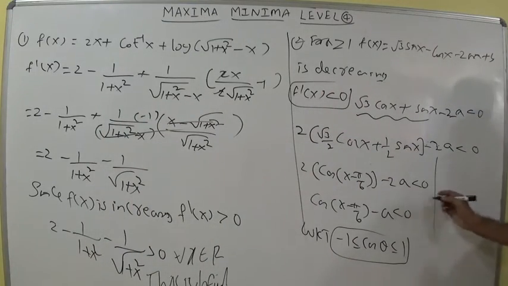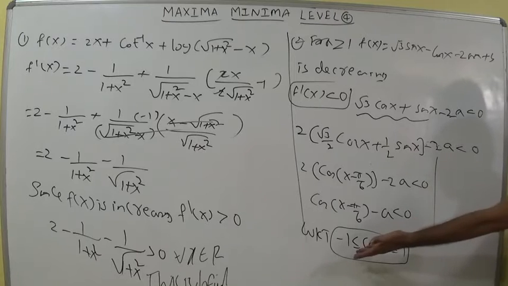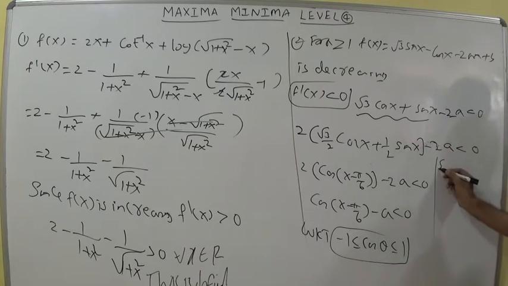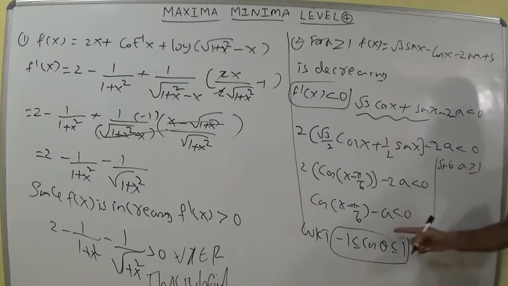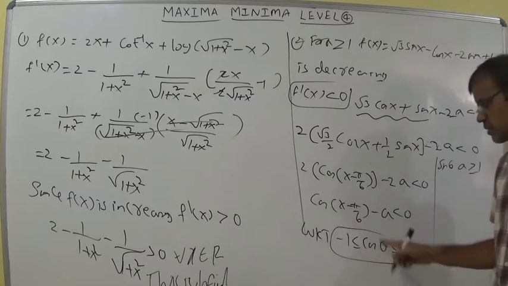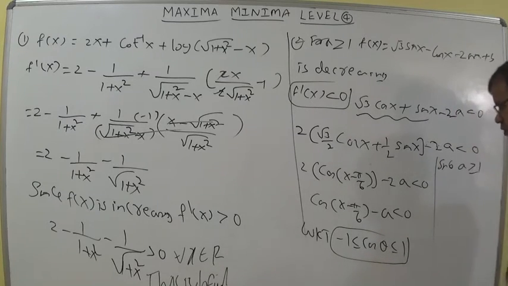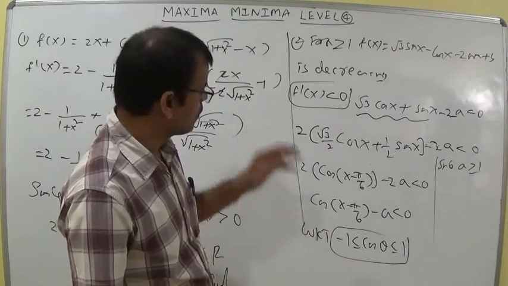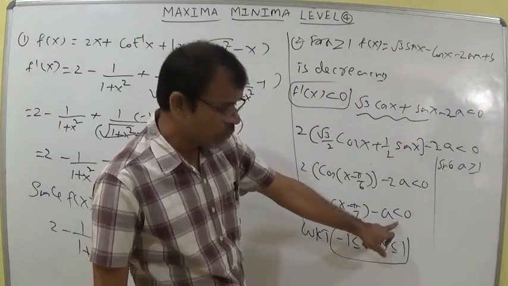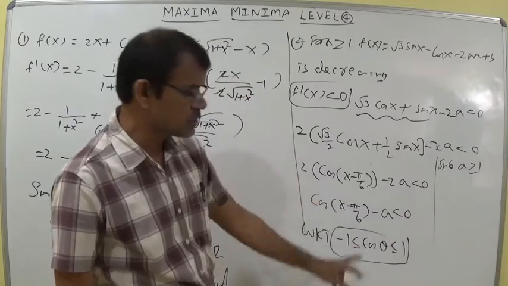So if the value is minus 1, substitute the minimum value, minus 1 minus a. Since a is greater than or equal to 1, minus 1 minus 2 is less than 0. If we take this as 1 minus 1, that is 0, with equality it is also decreasing.